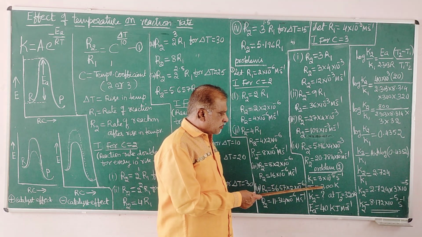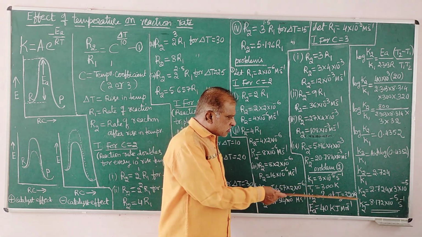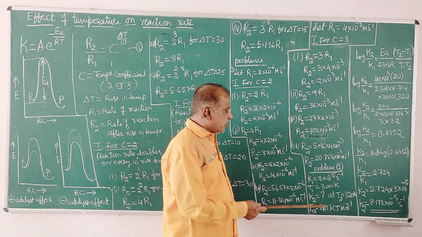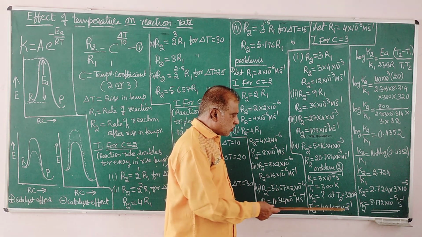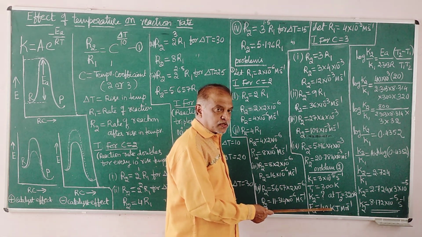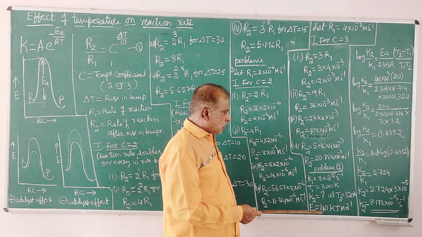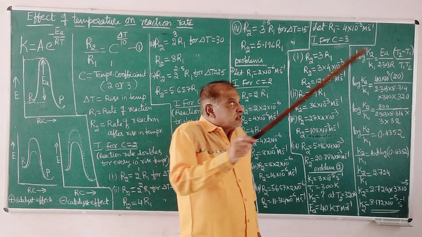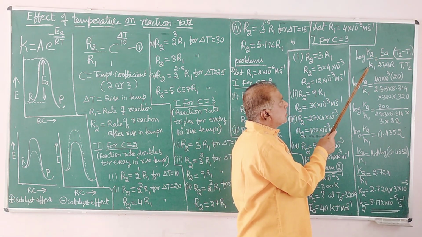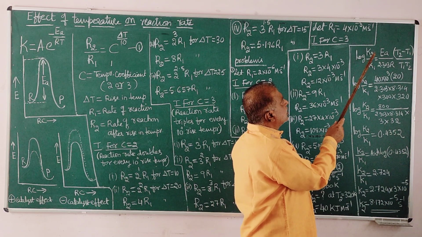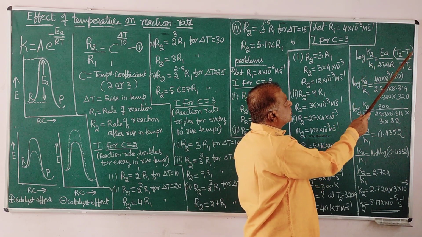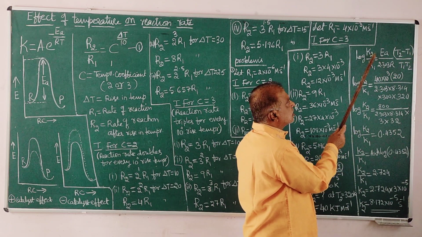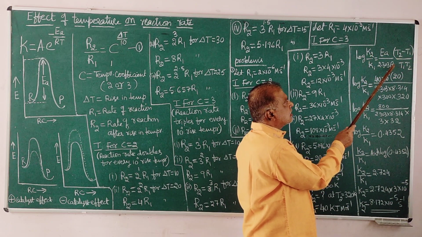What is the rate constant at this temperature? Given the energy of activation, it is important. If you know the energy of activation, say 40 kilojoules per mole, kilo means 10 to the power of 3 joules per mole. So this same equation is rewritten like this for two different values. Recall the last class formula: log of K2 by K1 is equal to. K1 is the rate constant at temperature T1, K2 is the rate constant at temperature T2, Ea is the energy of activation, and R is the gas constant.